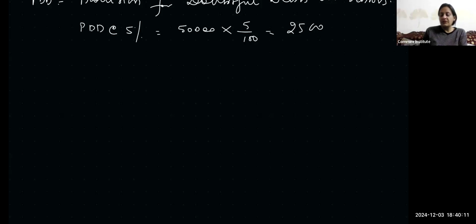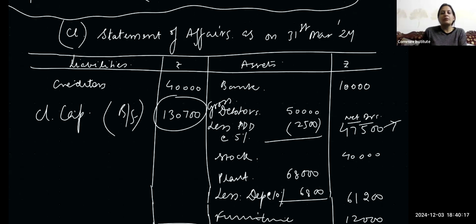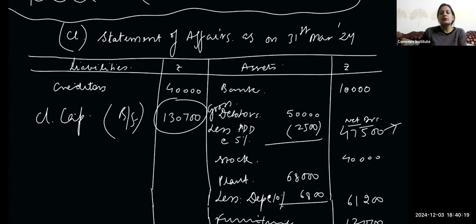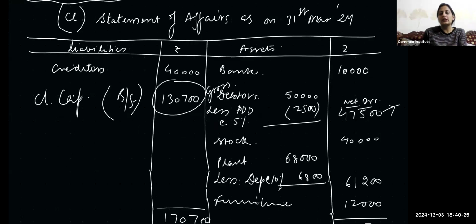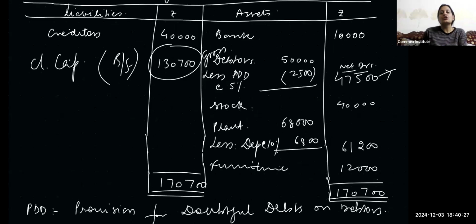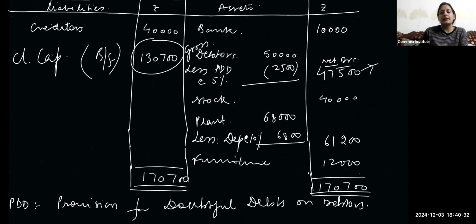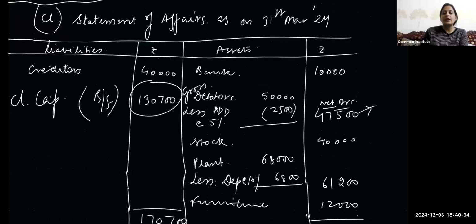So for question number 17, this is our statement of affairs, where we have put all the values along with the adjustments. Wherever we had adjustment, like for debtors, provision for doubtful debts at the rate of 5% of the debtors, we wrote that in the inner column in the statement of affairs, deducted that, and then in the outer column, 47,500.